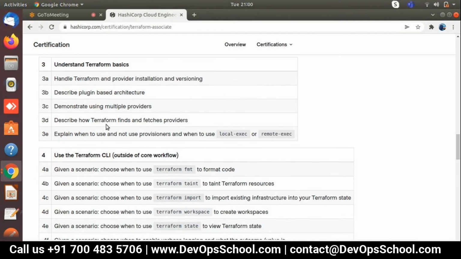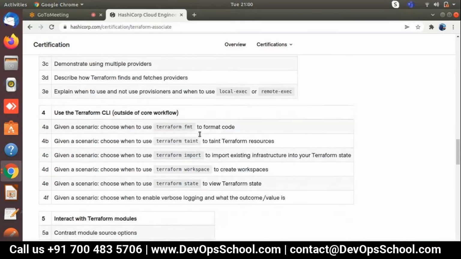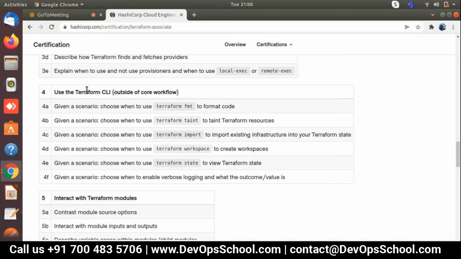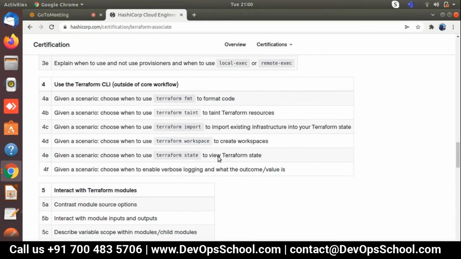Describe how Terraform finds and fetches providers. There are providers we mention in the Terraform code, which we are going to understand. Next is explaining the use and non-use of provisioners. There is one provisioner, and there are multiple reasons for remote execution and local execution provisioners, which we are going to understand. After that, use the Terraform CLI: what import is, what taint is, what fmt is. These are all scenario-based practicals that we are going to understand.